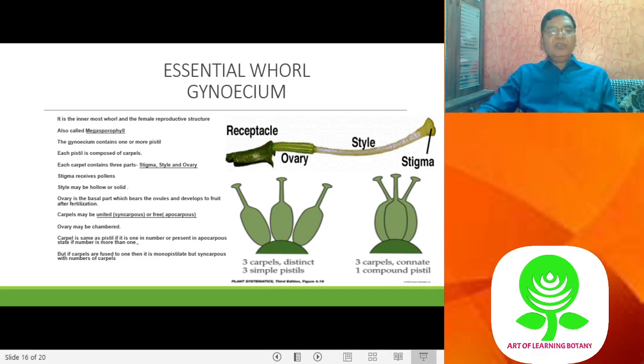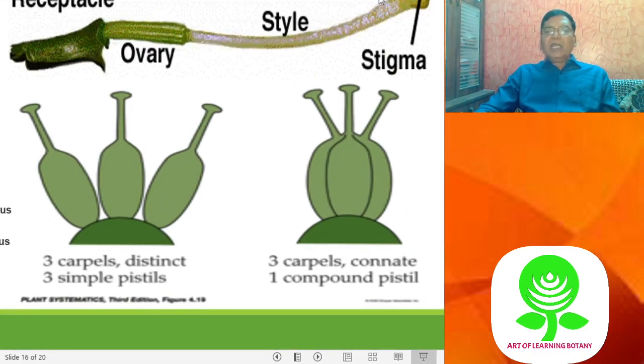The member or the unit of the gynoecium is called pistil, and the pistil contains carpel. Carpel has three parts. One is the stigma, which is the receptive part, receives the pollen grains, and the other is the style, the long style that connects the stigma to the ovary, the basal part of the carpel.